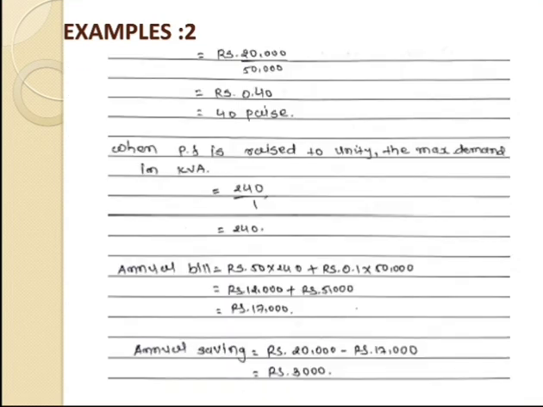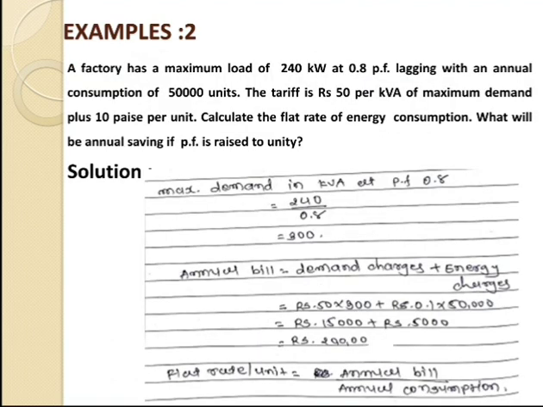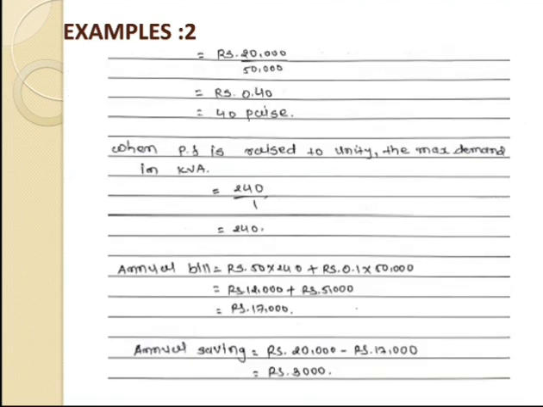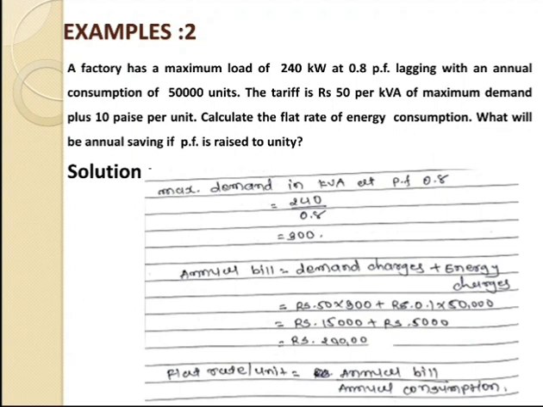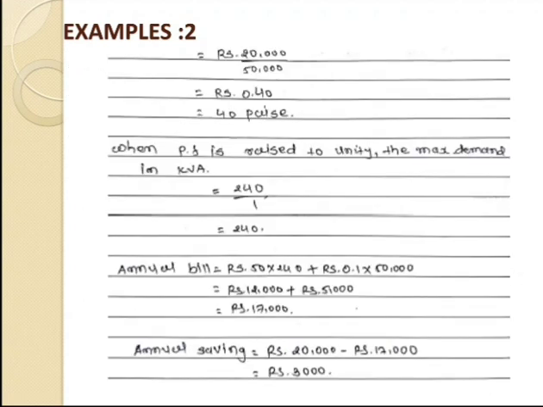Inside case number 2 and case number 1, we can get the answer for the flat rate unit, that is 20,000. And in case number 2, when we have assumed the power factor of unity, we get the annual bill of 17,000. So annual saving is equal to 20,000 minus 17,000, so we get around 3,000 rupees. So this is the total annual saving if we increase the value of the power factor.